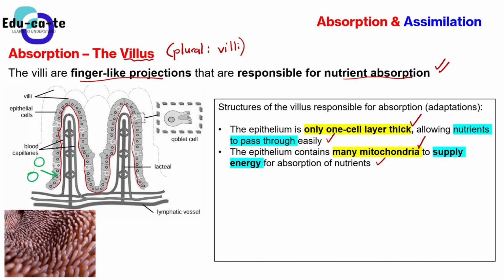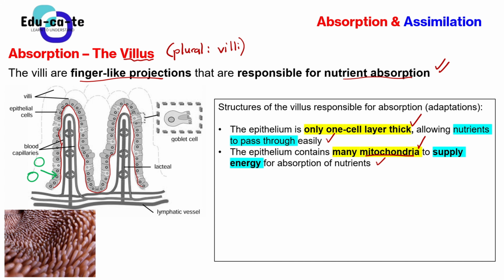Remember that in grade 10 you learned about the cell. Basically, you know that the mitochondrion is the powerhouse of a cell. The mitochondrion is responsible for supplying energy to the cells of the body. So if our epithelial cells have many mitochondria in them, it means that there's a greater supply of energy, because the whole purpose of these mitochondria is to produce energy for the cell.